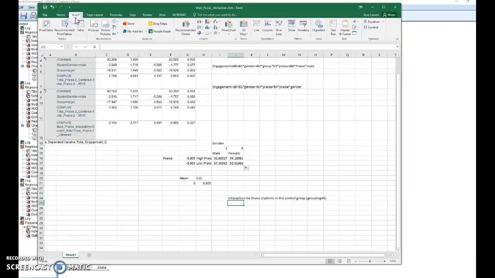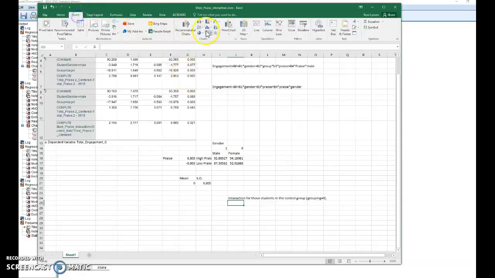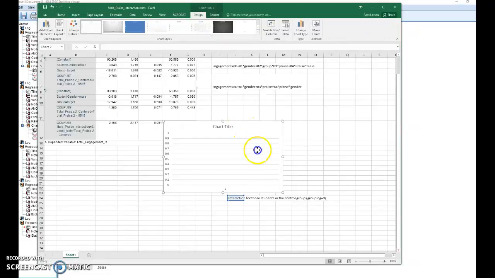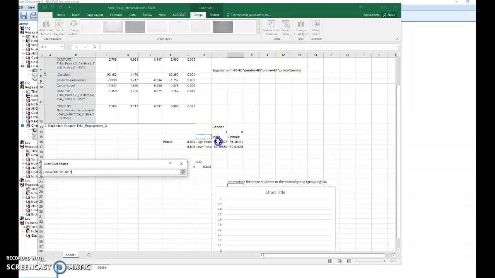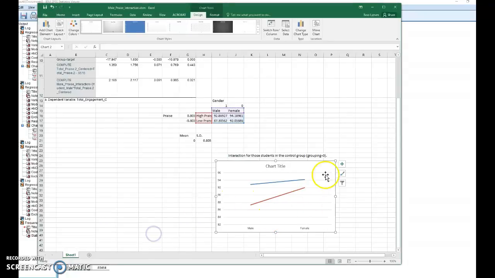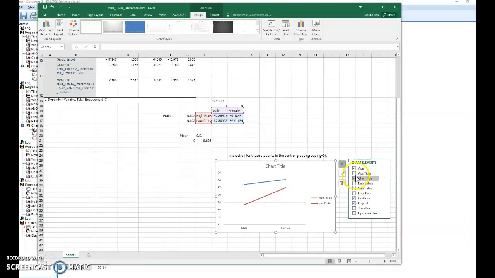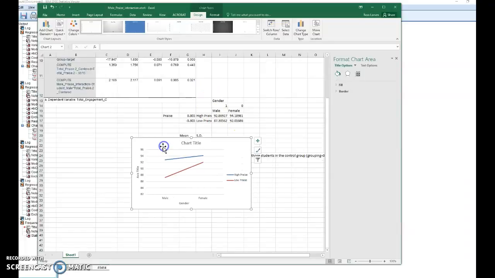So I go to Insert, find my line plot. Oops, did that wrong. Get rid of that. Insert line plot. Oh, I guess it's different this time. Move this down. Let's do select data. Select my entire predictor matrix. Click OK. Clean it up by adding a legend and axis titles. The axis title is going to be gender. Move this over. And engagement.